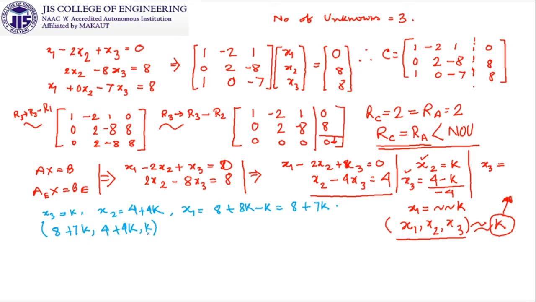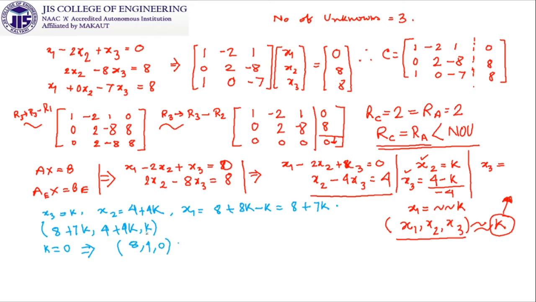So for any values of k, these are the solutions. So let us take k is equal to 0. This k equal to 0 will give you the solution set as 8, 4, 0.